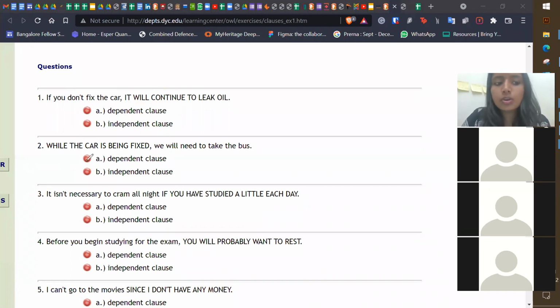Let's do the first one on the chat box, please. Nobody is coming off mute. If you don't fix the car, it will continue to leak oil. It will continue to leak oil. Is that dependent or independent? On the chat box. Don't write A, B. Please try to write the full word, independent or dependent, आपकी spelling practice हो जाएगी. Okay, I got 3 answers so far.